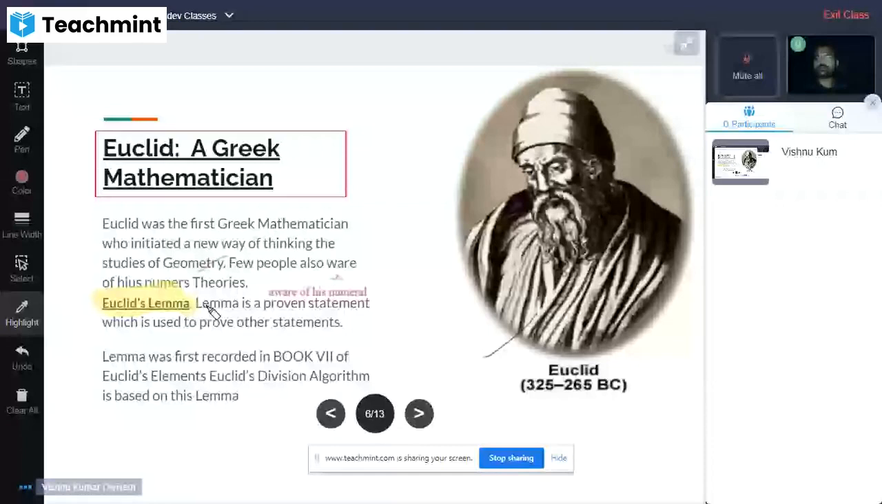It is written here that a lemma is a proven statement which is used to prove other statements. What does it mean? Can anyone tell me? If not, I will tell you, rectify it, and illustrate it in depth.